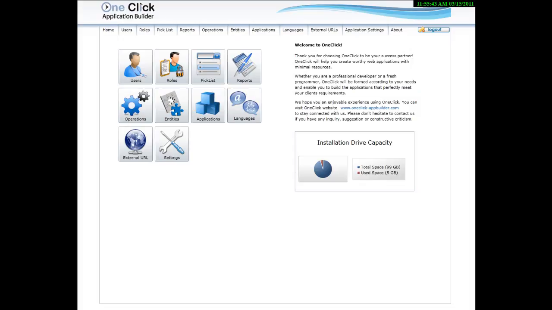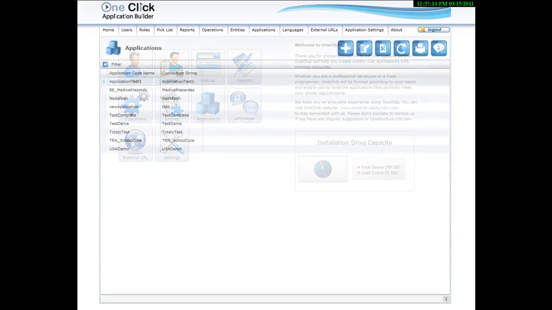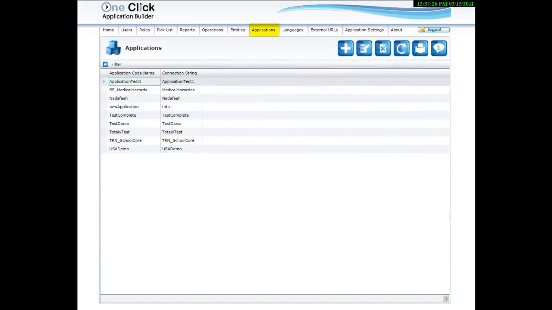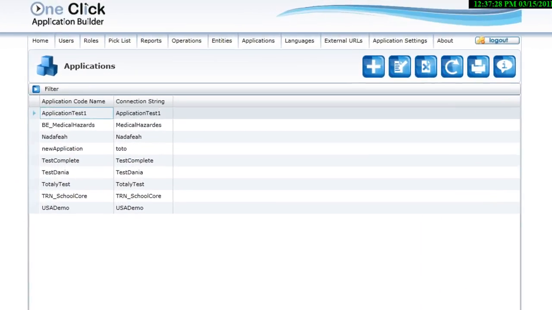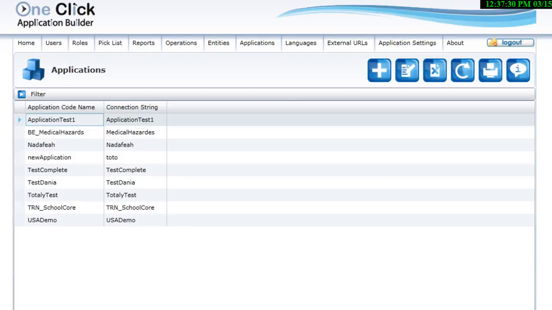Welcome to this video that will introduce you to main features in OneClick Control Panel. OneClick enables you to build multiple applications and allows communication between these applications according to business needs.